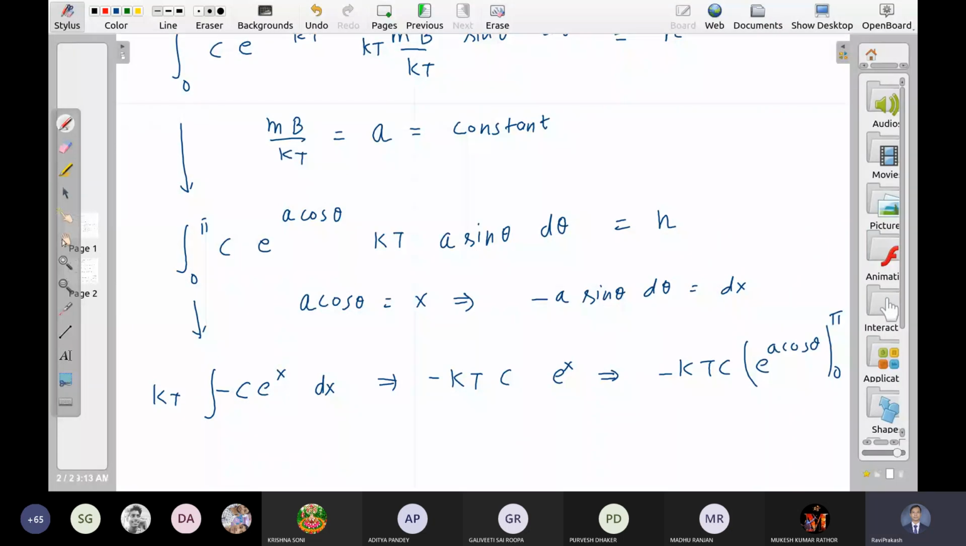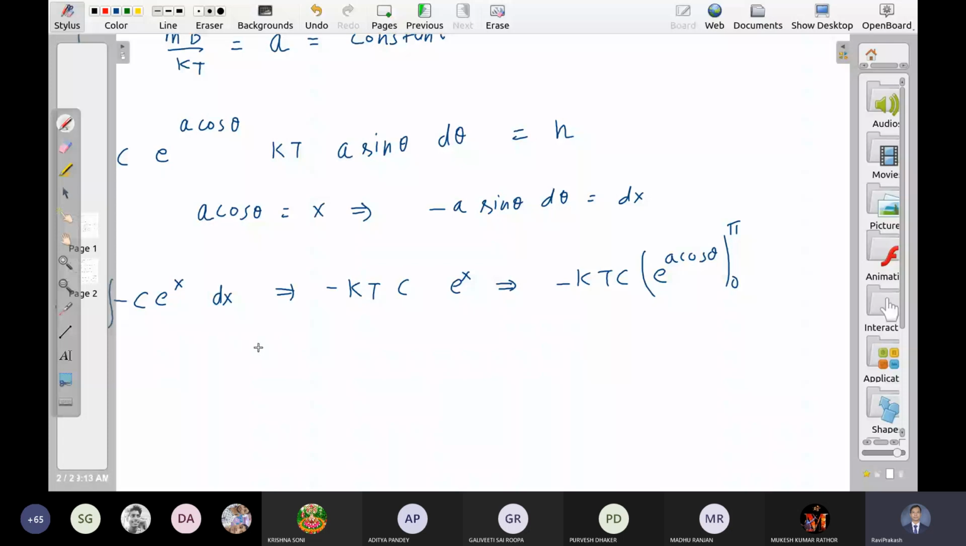So what is the answer? Minus kt c. Put theta is equal to pi. It becomes minus e to the power minus a, minus e to the power a. Okay. So the quantity inside the bracket is negative because exponential minus a is smaller than this. So I can write it as kt c times e to the power a minus e to the power minus a. This is equal to n.